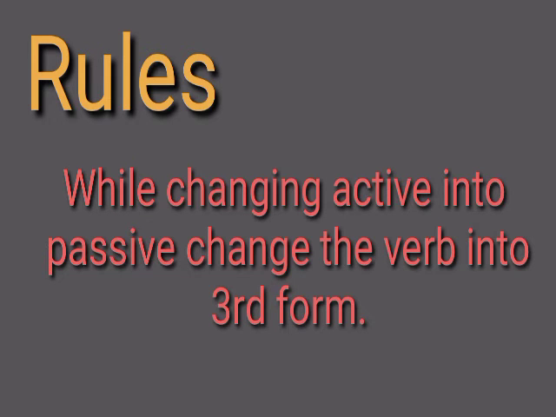The next rule is, while changing active into passive, change the verb into the third form. For example, Amber carried a heavy bag, and when we change it into passive voice, a heavy bag was carried by Amber. So carried is the third form, and we also use was and by with it in passive voice.